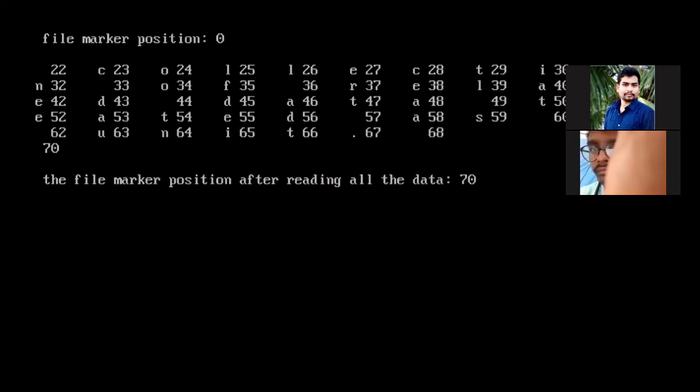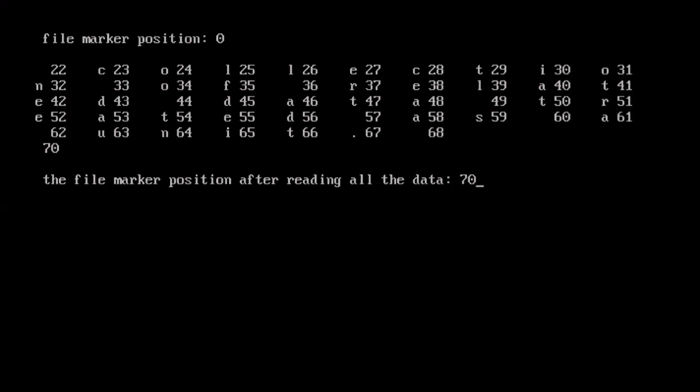Now my intention is that I wanted to reset the position. I wanted to set the file marker position to the beginning of the file from the 70th position. It is already at the file ending. I mean, the file marker is already at the end of the file, which is the 70th position. How do we set that marker position to the beginning?